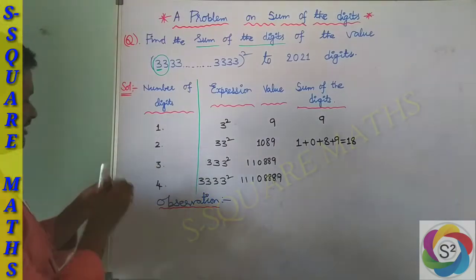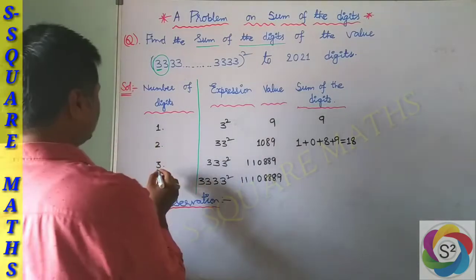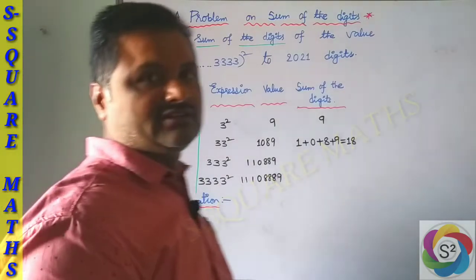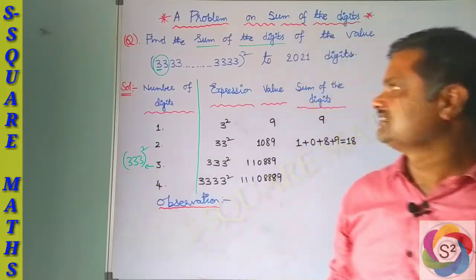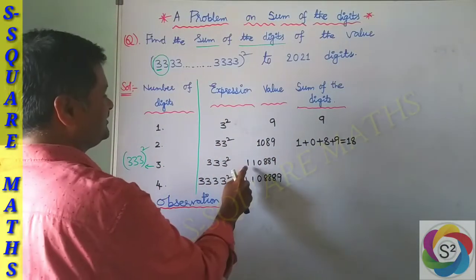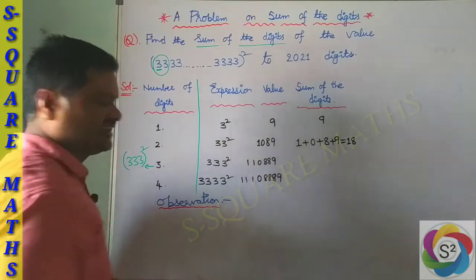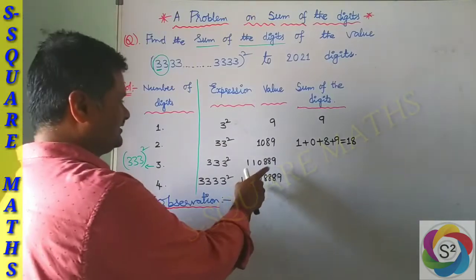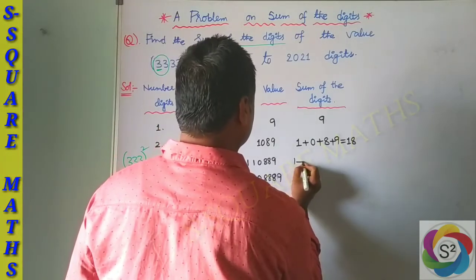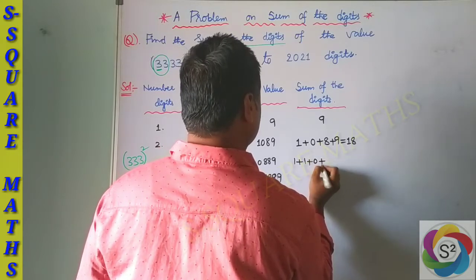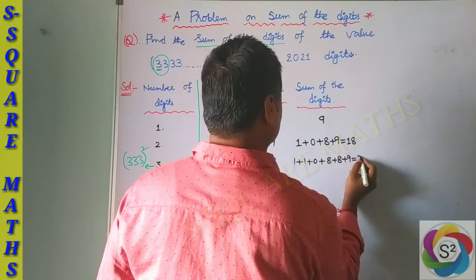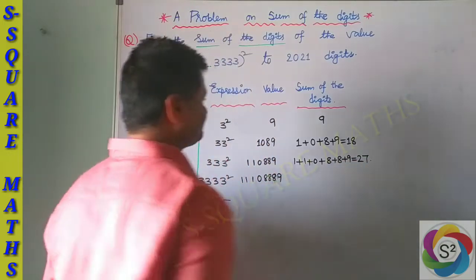Next, the number of digits is 3. Our 3 stands for 333, the whole square. If you square it, you are going to get 110889, nothing but 1,10,889. For this, the sum of the digits is 1 plus 1 plus 0 plus 8 plus 8 plus 9, which is equal to 27.